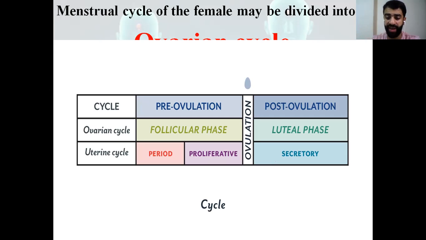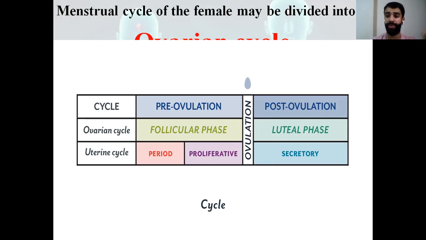The follicular phase is the phase before the ovulation, called the pre-ovulatory phase, the phase just before the ovulation. And the phase after the ovulation is called the post-ovulatory phase, which is called the luteal phase. Moving forward, the uterine cycle is also divided into pre-ovulation and post-ovulation.